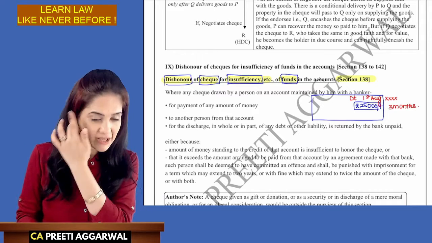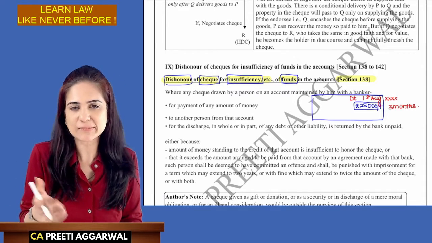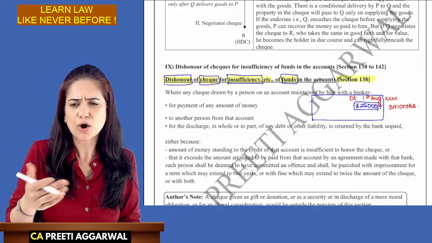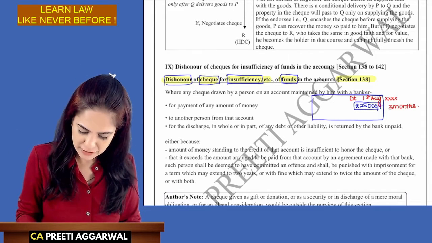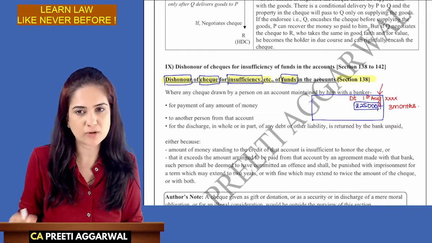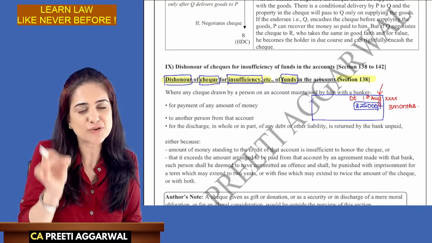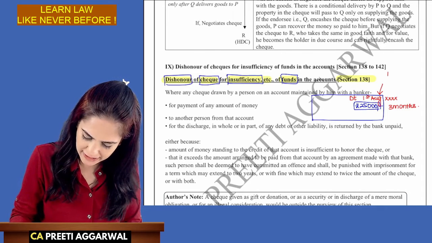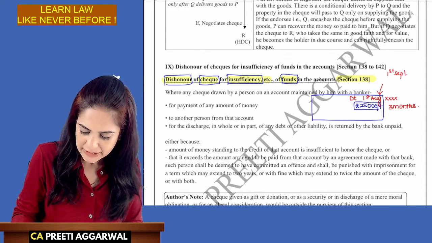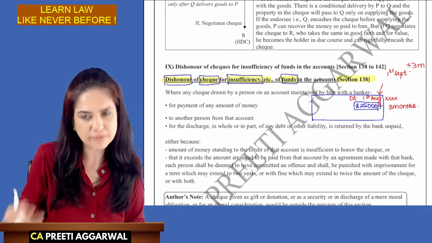Ma'am, what if he issued a post-dated check? Like sometimes, when we purchase the lectures or we join a class, we issue post-dated checks. So the validity will start from the date which is mentioned on the check. So 3 months validity starts from the date which is mentioned on the check. So if it is a post-dated check, like the check dates as 1st September, then the validity of 3 months will start from 1st of September.